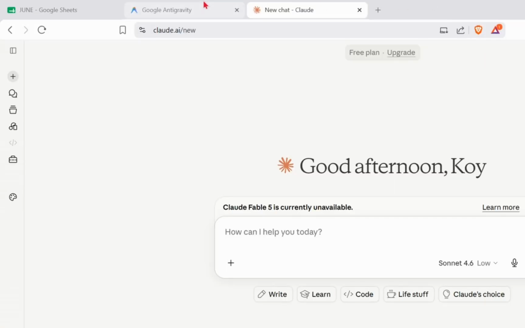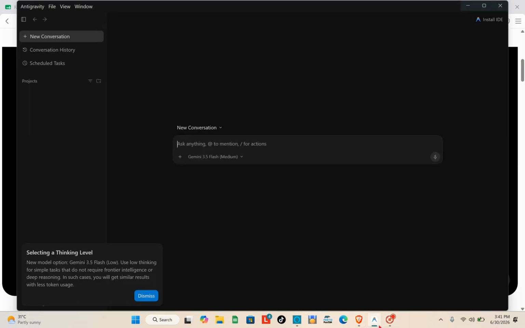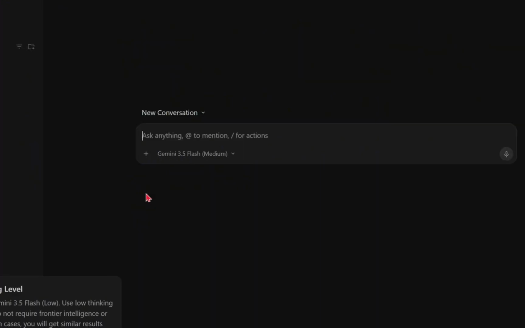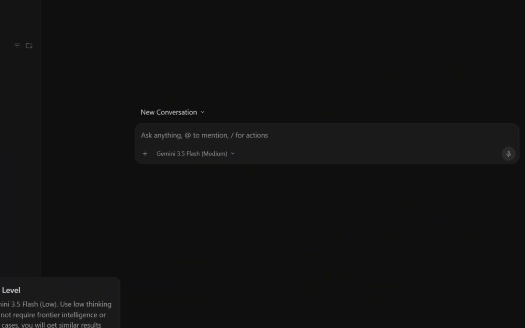Let's start with the anti-gravity. So yeah, you just have to download the software. Then after that, this is how it looks like. So it's an AI first coding environment designed to automate large part of software development. Instead of simply suggesting code, it uses AI agents that can plan tasks, generate files, make edits across your project, and even verify their own work. It's ideal for developers who want to describe what they want and let AI handle much of the implementation. So, recent versions also include built in support for agent workflows, making it attractive for larger projects and rapid prototyping.